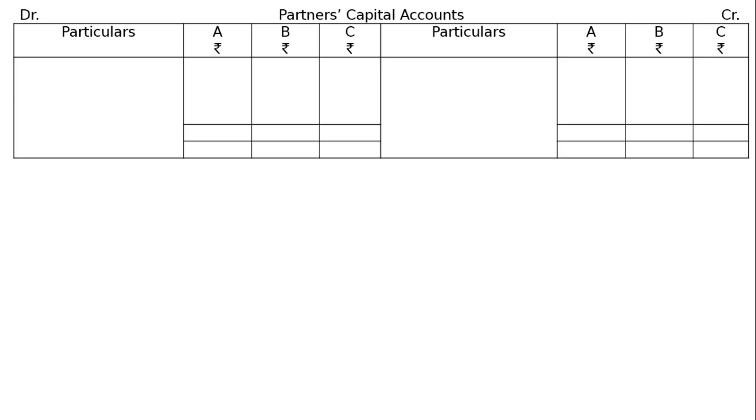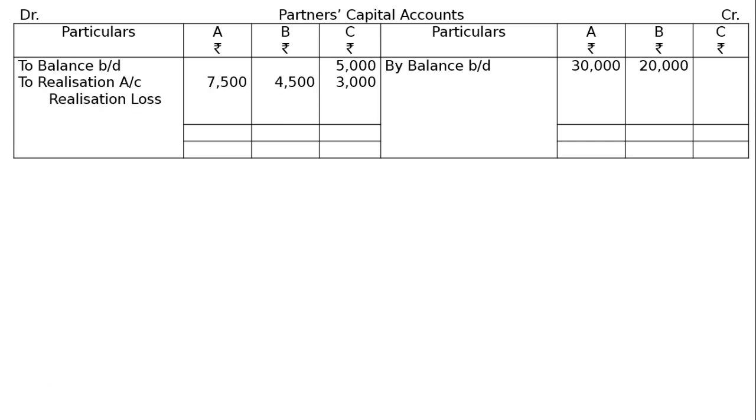Then the partners' capital accounts, A, B and C. By balance brought down, A and B will be rupees 30,000 and 20,000. To balance brought down for C, that is rupees 5,000. Then to realization account, realization loss, that is 7,500 for A, B rupees 4,500, C rupees 3,000. Now C has a higher balance on the debit side, that is rupees 8,000.